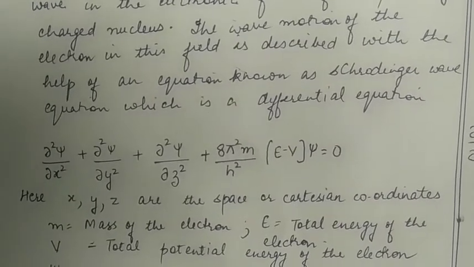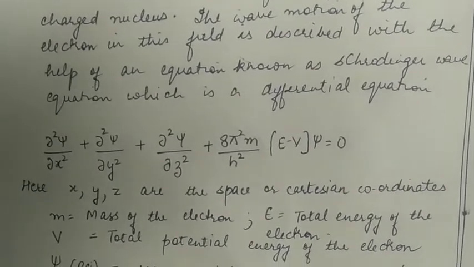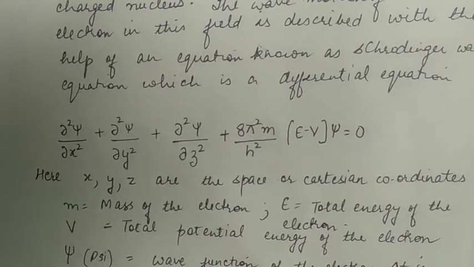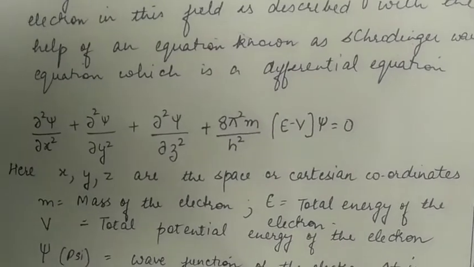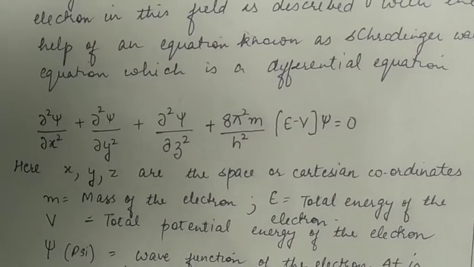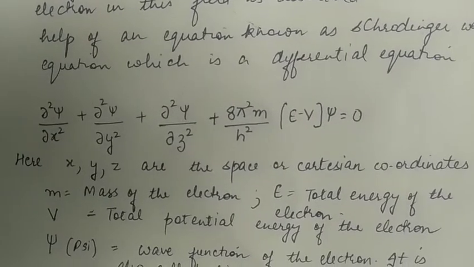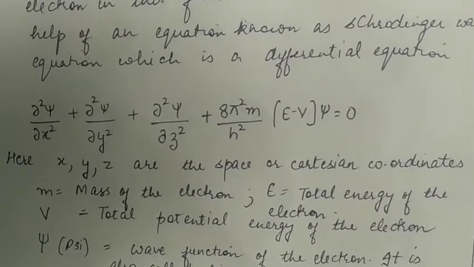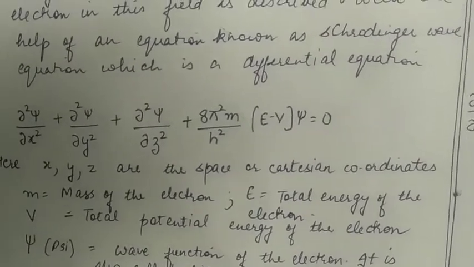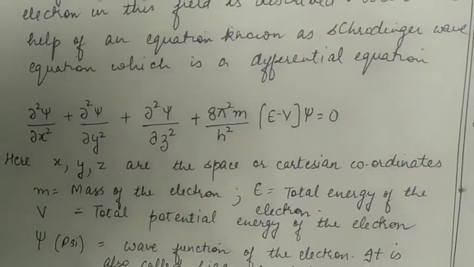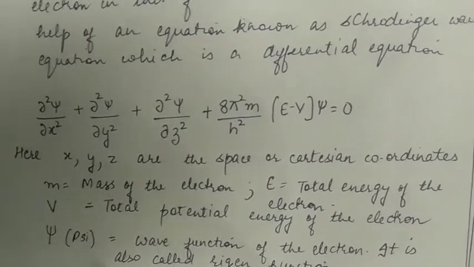The Schrödinger wave equation says del square psi upon del x square plus del square psi upon del y square plus del square psi upon del z square plus 8 pi square m upon h square (E minus V) psi is equal to 0. And when this equation is solved, the value of psi can be determined.